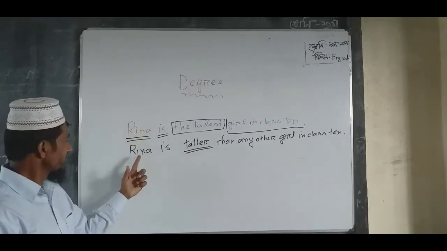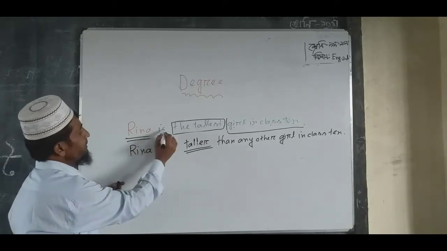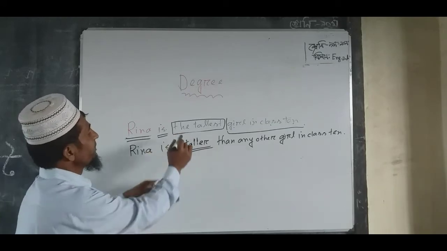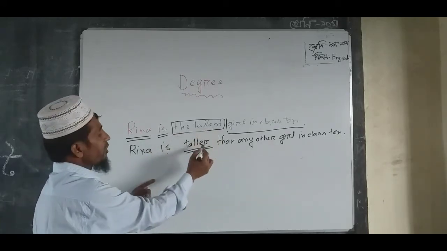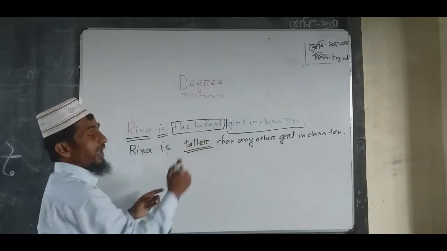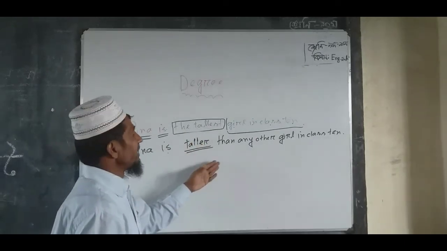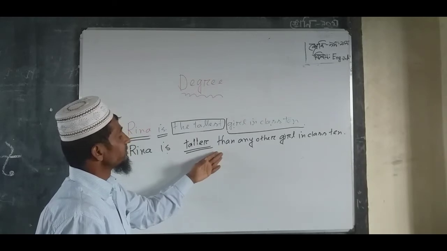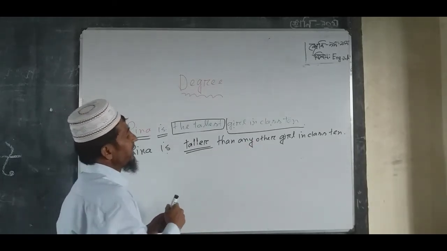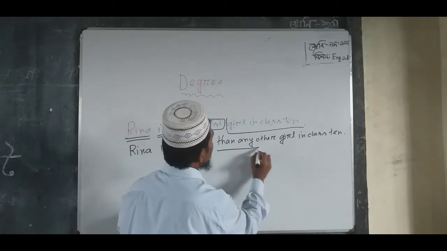Dear students, now you have to follow, and I think you can understand easily. Rina is the subject, the main verb is is. Superlative form the tallest, comparative form taller. As an auxiliary we can use than any other. So I have used here than any other.